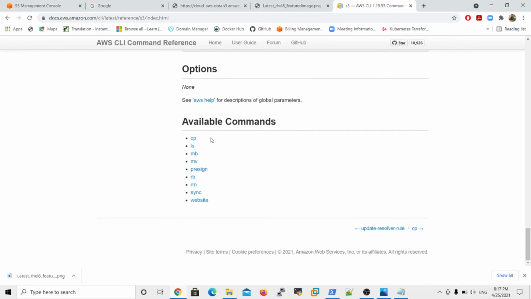Available commands are cp means copying, ls means listing, mb means make bucket, mv means moving, and presign is another option. I will tell you what the presign is. And rb is remove bucket, rm means removing objects, and then synchronization, and website hosting purpose, right? So for example, I want to make a new bucket.